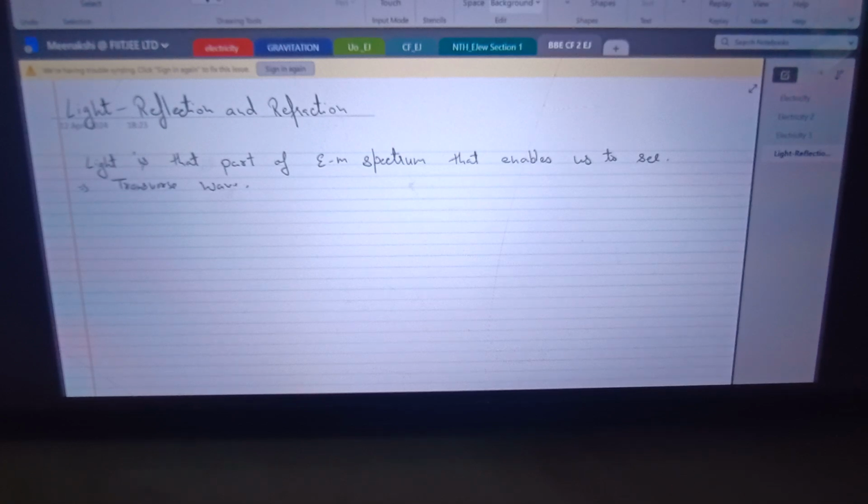Okay, and then when light strikes a surface, there are various phenomena which can happen, like reflection, refraction, absorption, etc. So depending upon the nature of the surface, one phenomenon or more than one can happen at a time. For example, if you see a lake surface, and there is a fish, then if you see from the top, you'll be able to see the fish as well as your own reflection on the water surface. When you are able to see your own face on the water surface, that is actually happening because of the reflection of light. The light which is incident is getting reflected back, because of which you are able to see it.